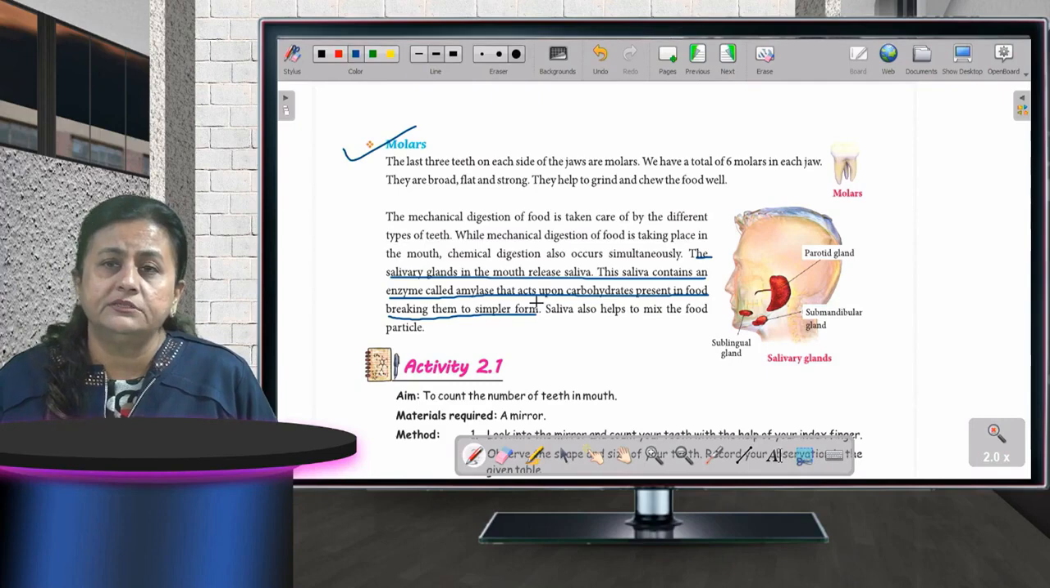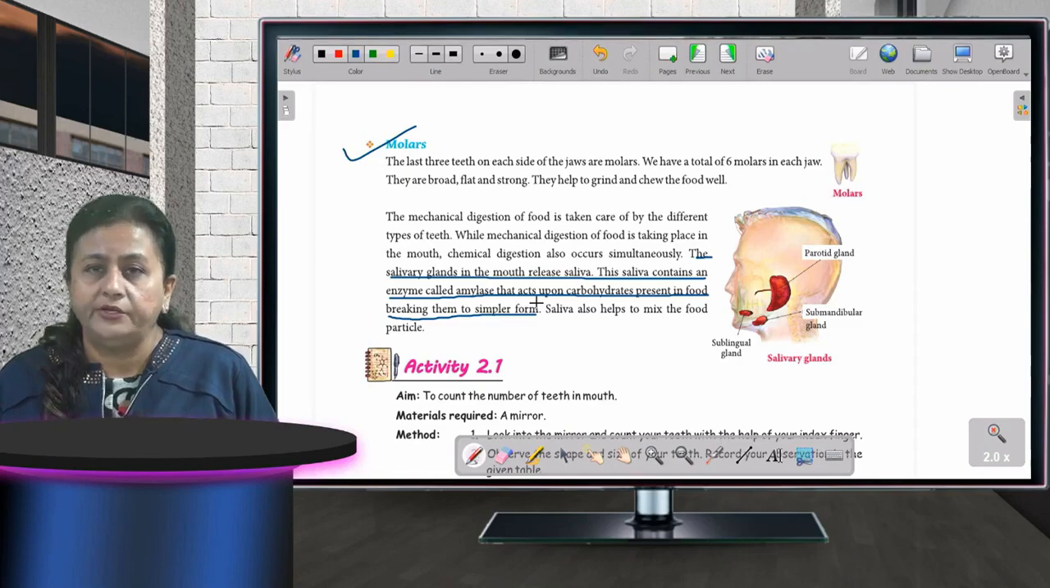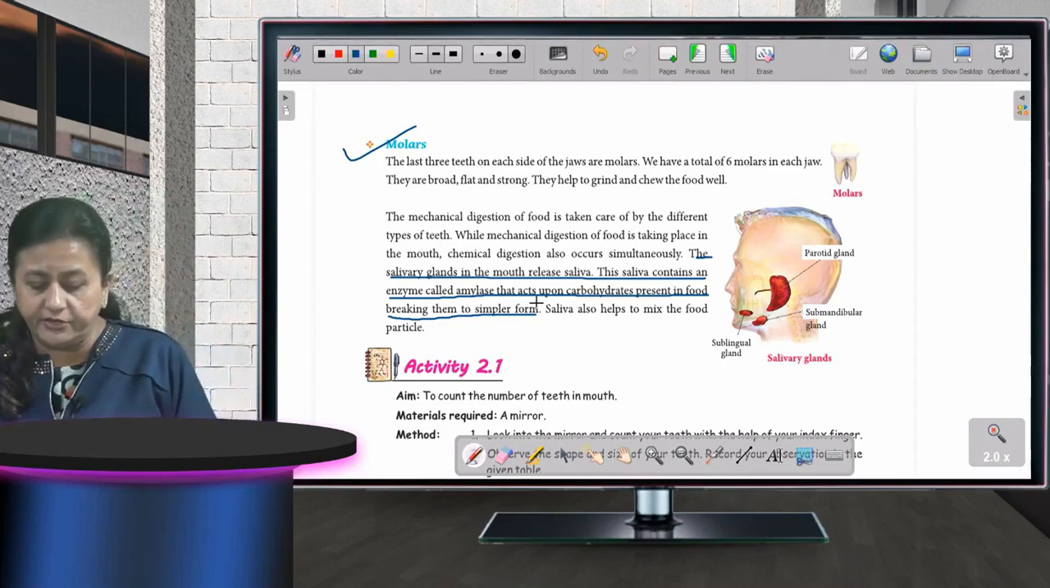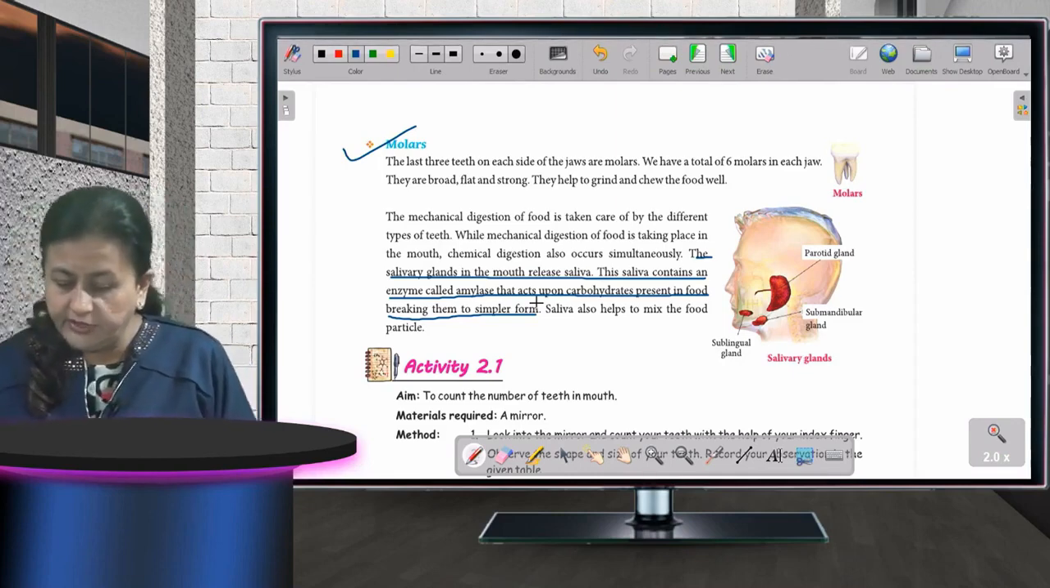Which foods are rich in carbohydrates? I give you an example of bread, roti. These are different things which are rich in carbohydrates. Fine, children. Now come to the next one.